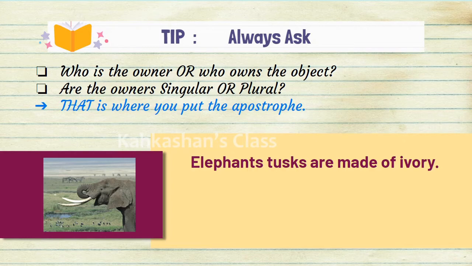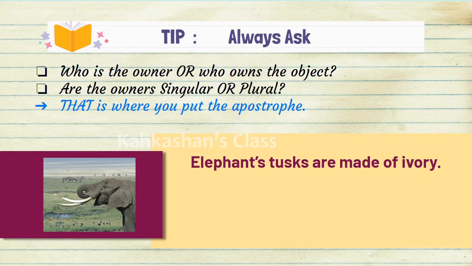Now, is the owner singular or plural? The owner is singular. One elephant. So you are going to put an apostrophe after elephant.